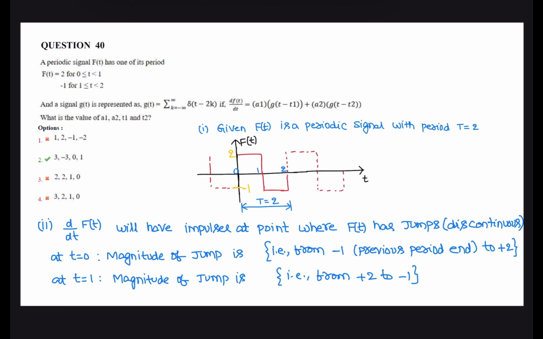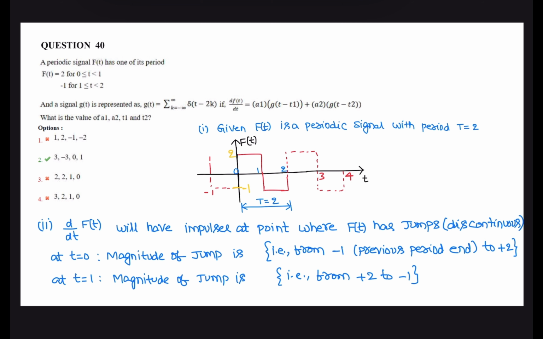So d by dt of f of t will have impulses at points where f of t has jumps. So f of t has discontinuities at t equal to 1, 2, 3, 4, and t equal to minus 1, and likewise.